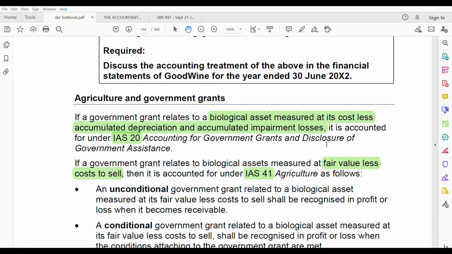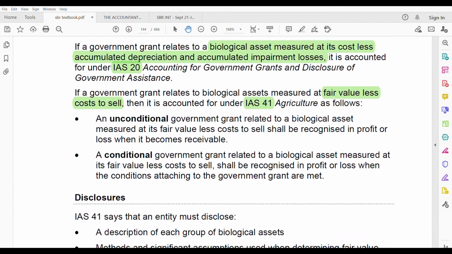Now there are two things. One is known as unconditional government grant, the other is conditional government grant. An unconditional government grant relating to a biological asset measured at its fair value less cost to sell shall be recognized in profit or loss when it becomes receivable. Right? This is for unconditional government grant.